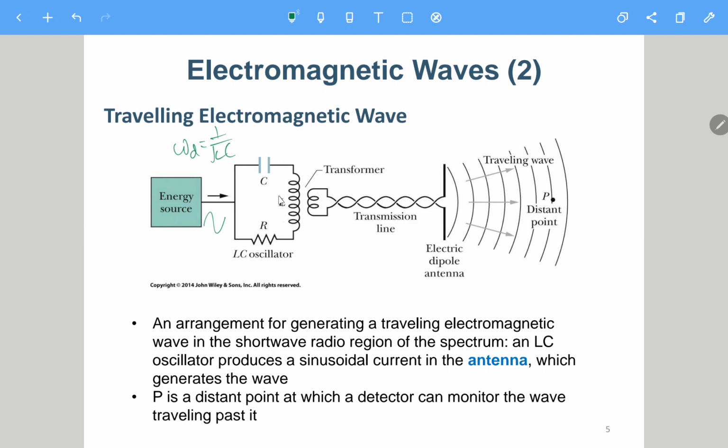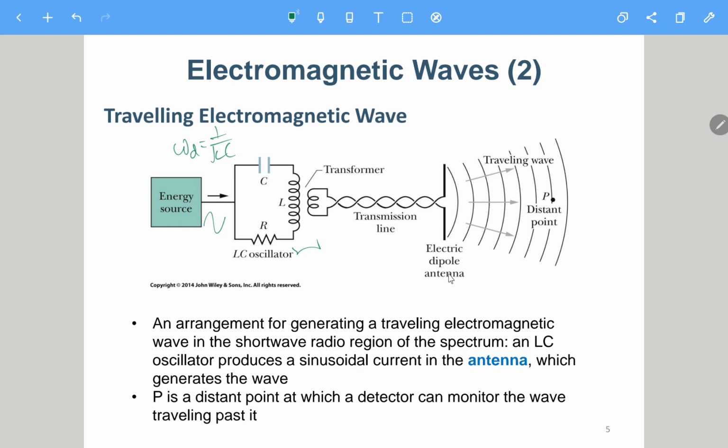And then here is a transformer, so that the energy oscillating here can be transferred to the next stage. And then we have a next stage connected to this one. This is called an electric dipole antenna.